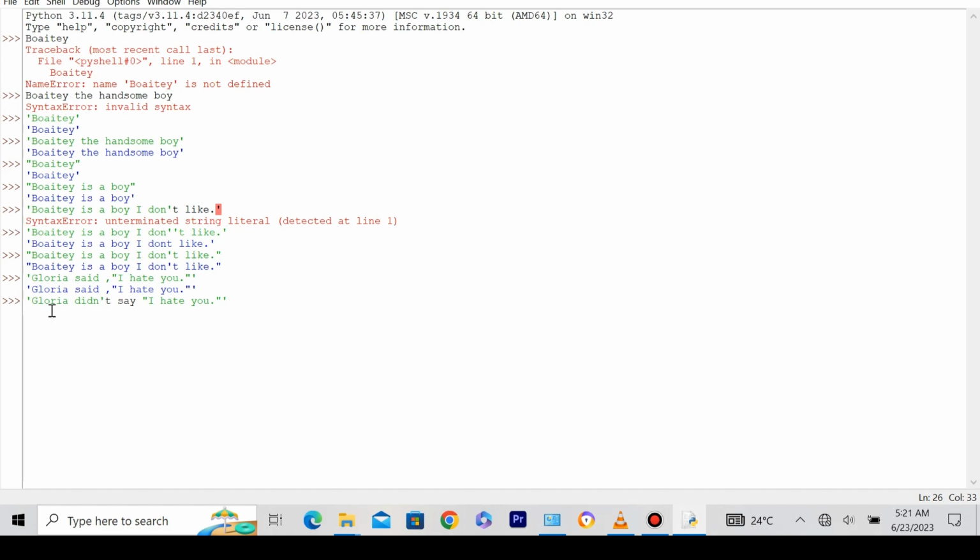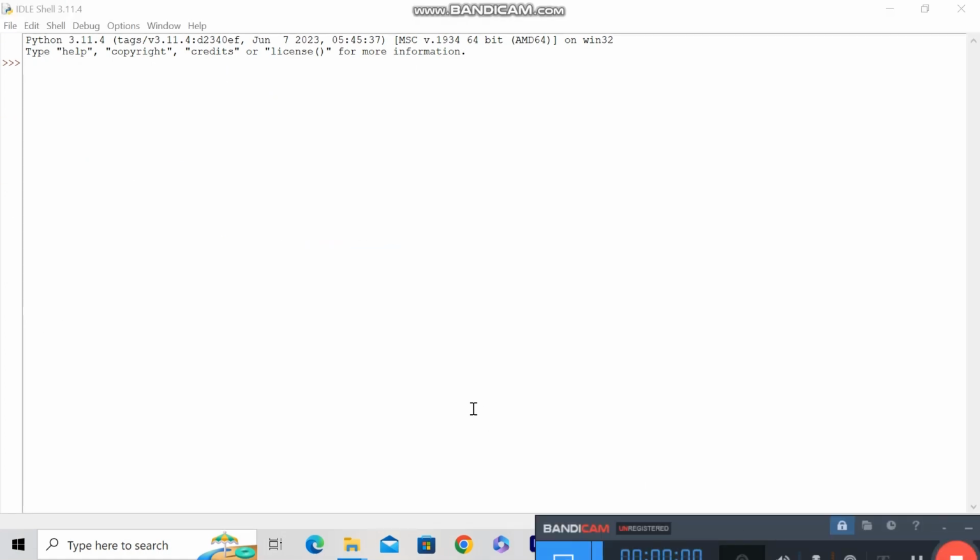There's something we call escaping a character, and that is by placing the backslash in front of the character you want. So let's place it here, backslash in front of the character. So we're gonna try it in a different way. We're gonna print something different. Maybe I don't like you. Okay, so I don't like her. Maybe I don't like Gloria now. So I don't like her.